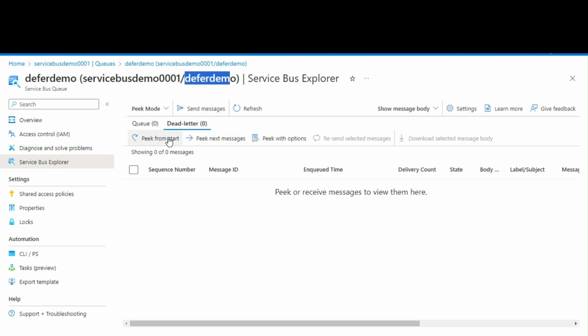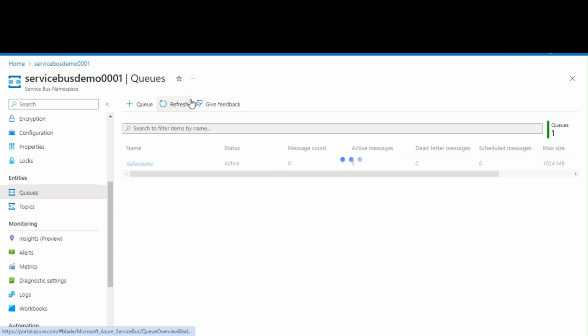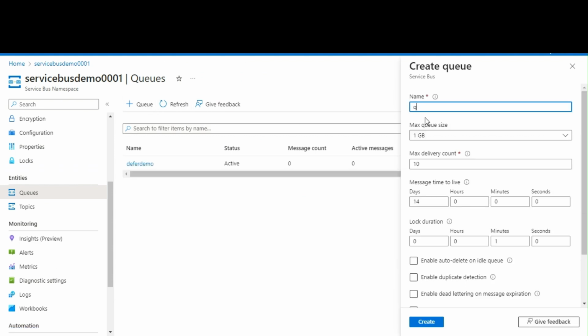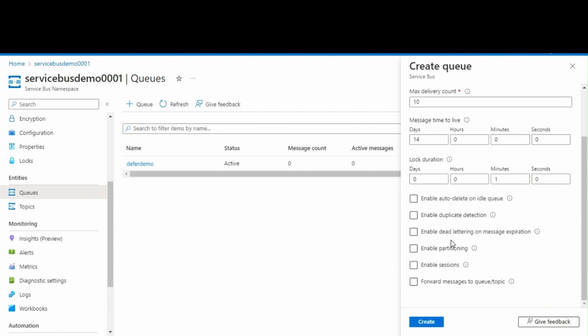This is also like any other queue. If it has any message, we can peek, and we can perform all the operations like any other normal queue. We'll prove that a unique instance is attached under every main queue that we create. To do that, we'll create another queue named queue2, and I'm going to mark enable dead lettering on message expiration.